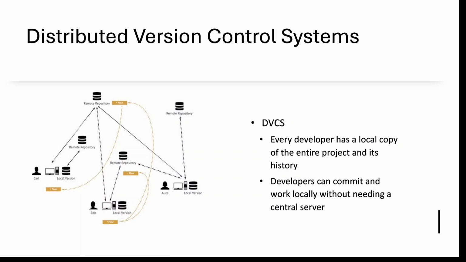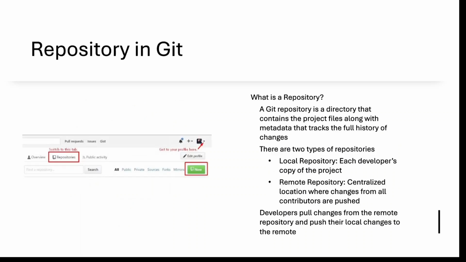Another major advantage is that you can work offline. If the server goes down, that doesn't matter; you just keep working, and once the server is back up, you can push your changes to it. This is the main advantage of a distributed version control system. Nowadays nobody uses centralized version control systems; everybody uses distributed version control systems, and Git comes under the distributed version control system.